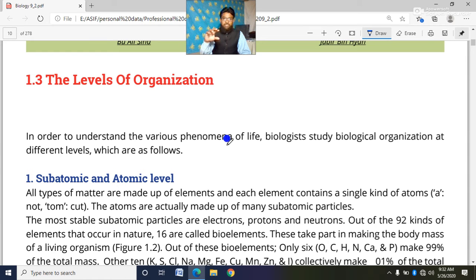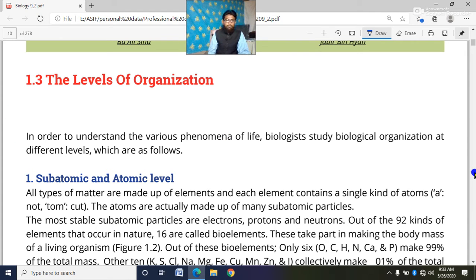So there will be a specific order. This is called classification; different groups are made, and within those groups there is a specific order. First of all, the lower group will be simplest, and the upper group will be a little bit complex, and above that the group will be more complex. At the top level, the group will be the most complex. So here is a specific manner, a specific organization. This process is known as organization.